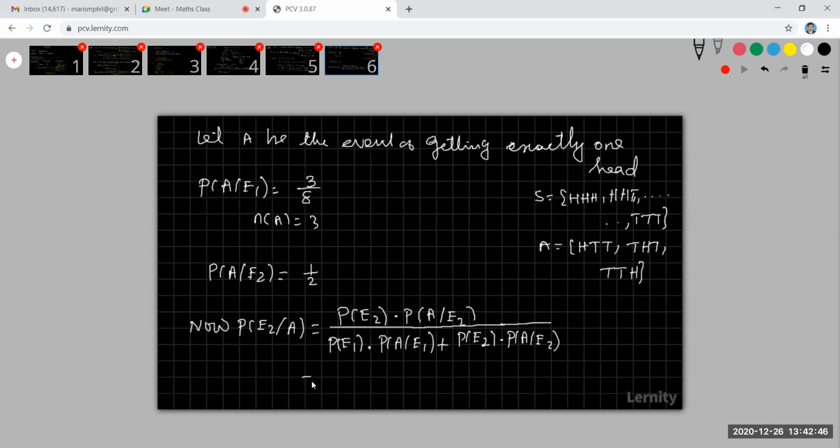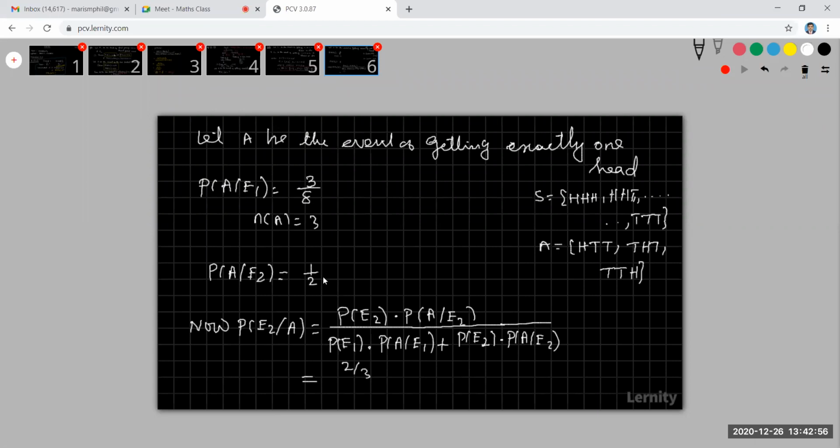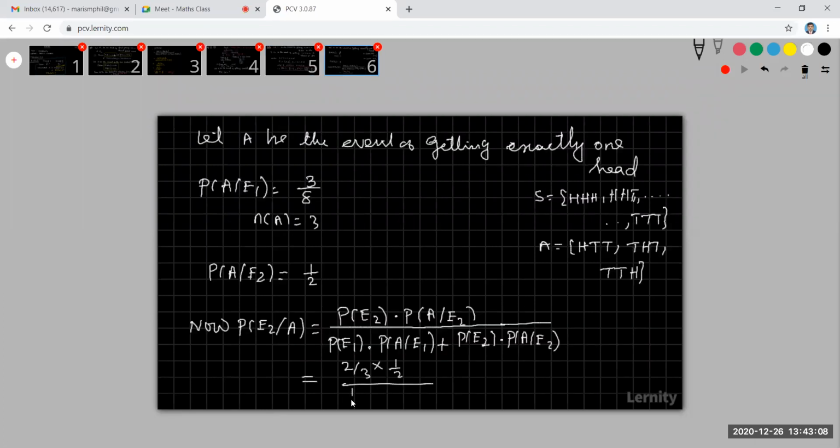Okay, students. So what is my probability of E2? The probability of E2 is 2 by 3. The probability of A given E2 is 1 by 2. And divided by, this is the probability of E1. My probability of E1 is 1 by 3. So this is 1 by 3 into the probability of A given E1, which is 3 by 8, plus 2 by 3 into 1 by 2.